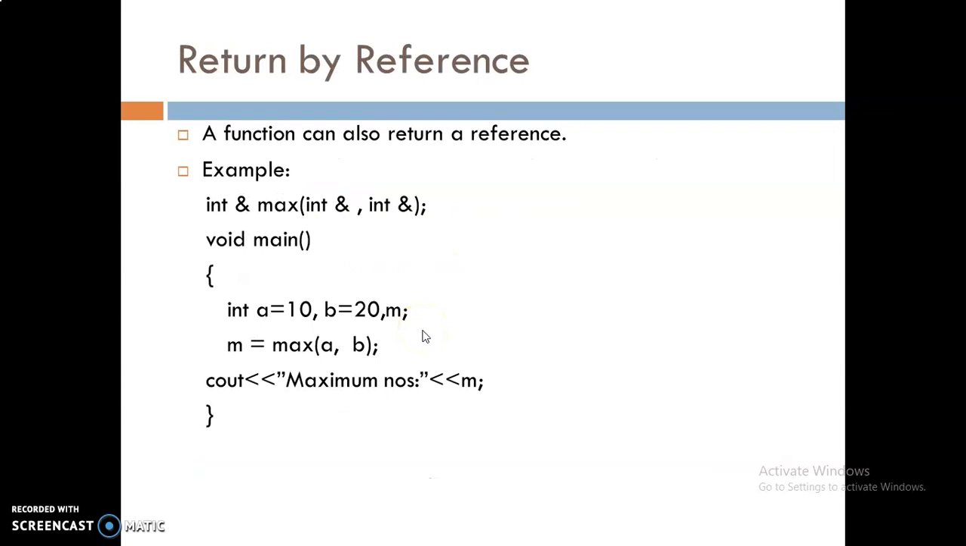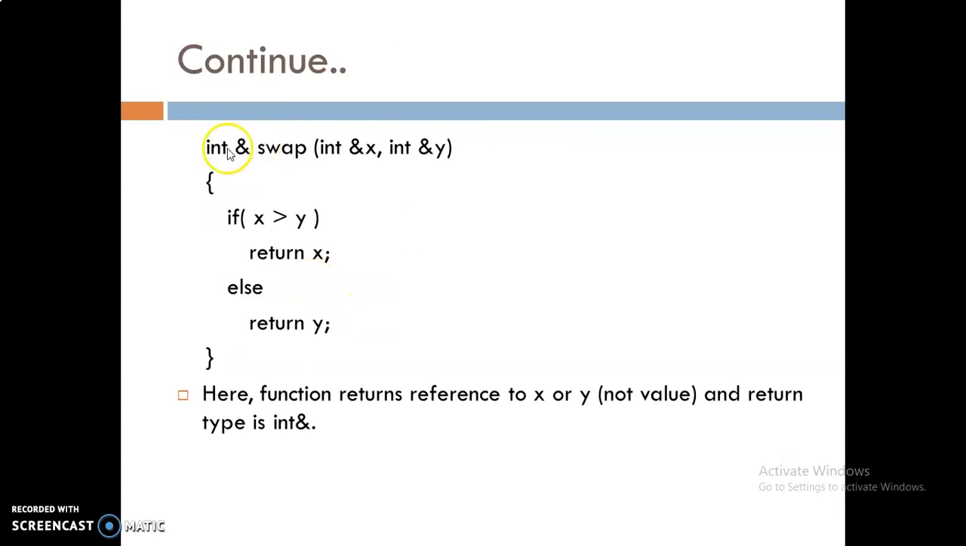There is another way also, return by reference. You can see here a function can also return a reference. This is one of the examples. This is the name of the function max, and the return type is integer. Here you can see the function is executed. The function is called here, and max A B is executed, and the return type is int ampersand. This is the return type by reference.